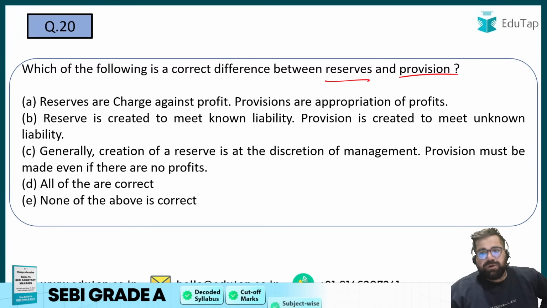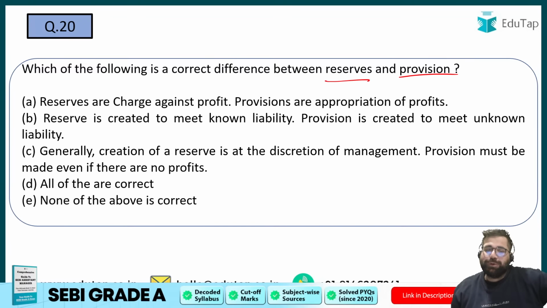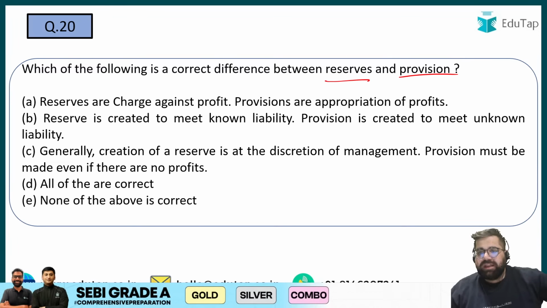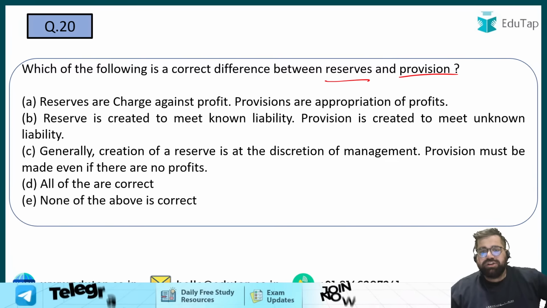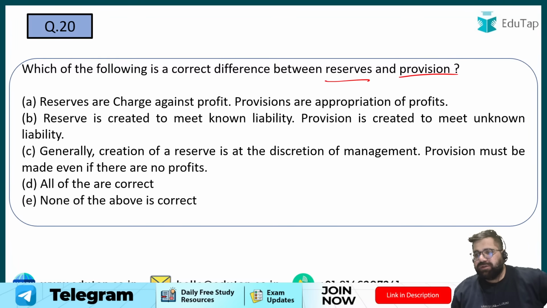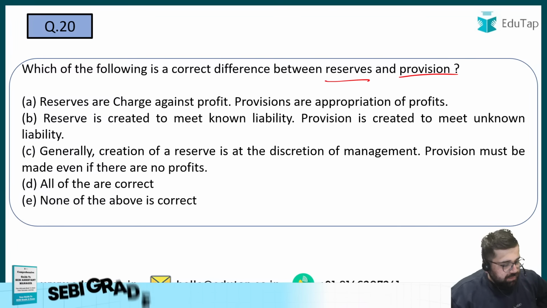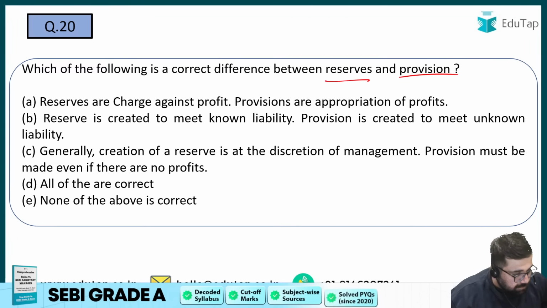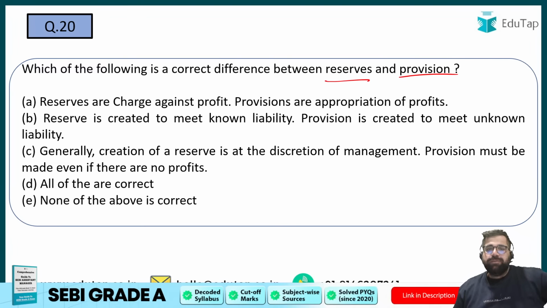Reserves are charge against profit, provisions are appropriation. Reserve is created to meet a known liability, provision is created to meet unknown liability. Generally, creation of reserve is at the discretion of management. Provision must be made even if there is no profit. All are correct, none of the above is correct. What will be the correct answer for this? Please try to answer. Yes, the correct one will be C.